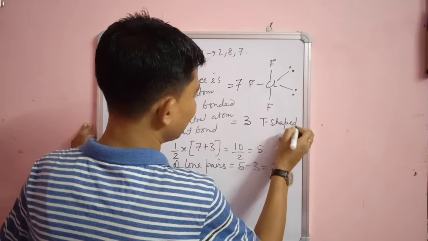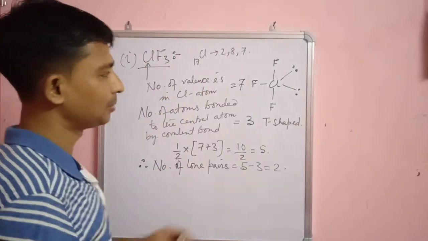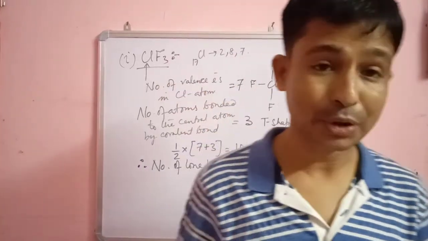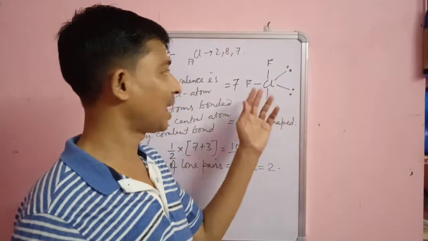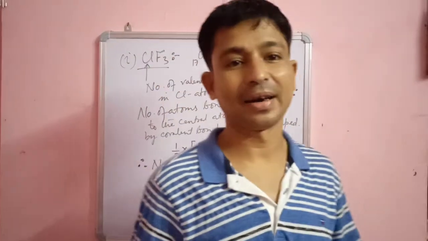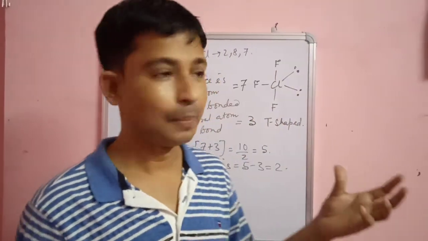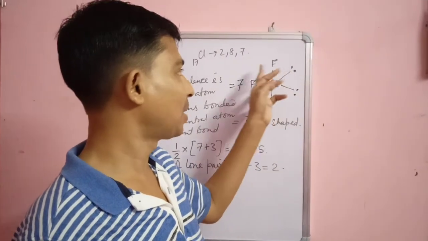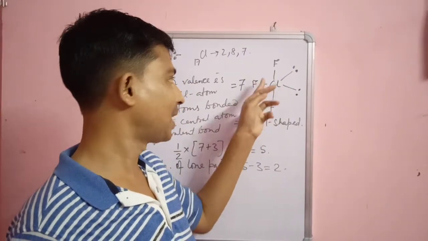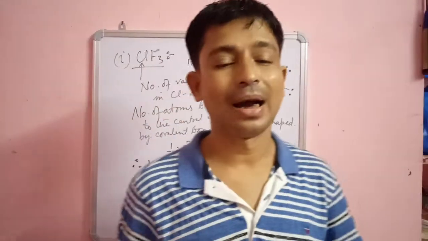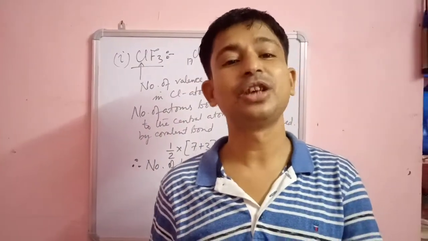So the shape is not trigonal bipyramidal. As per our knowledge, the shape should be trigonal bipyramidal. But due to the presence of lone pair as well as bond pair in the molecule, lone pair-bond pair repulsion and bond pair-bond pair repulsion will be there. So the shape gets distorted and the molecule takes the T shape.